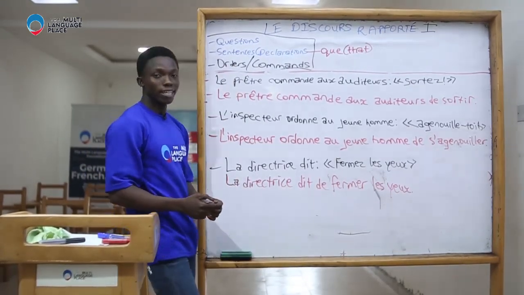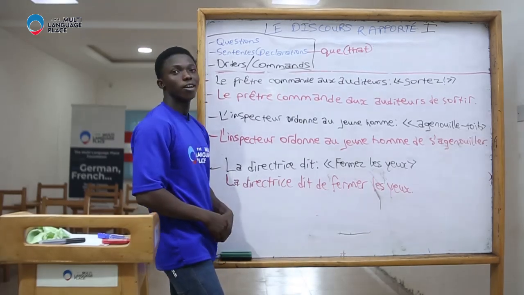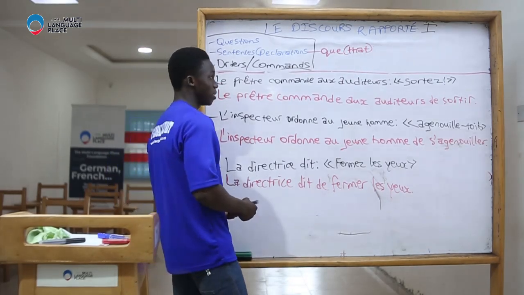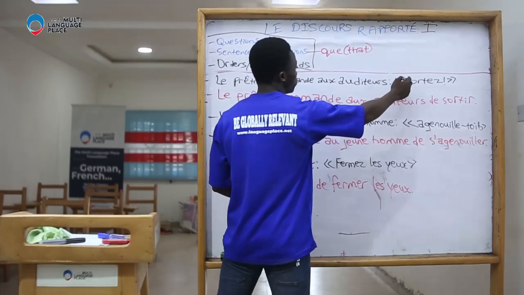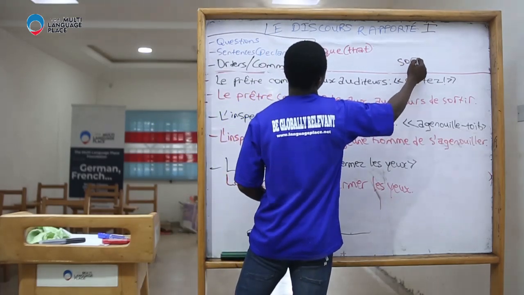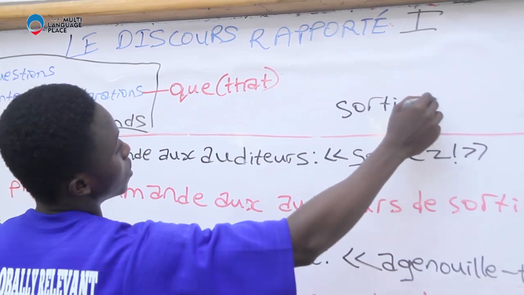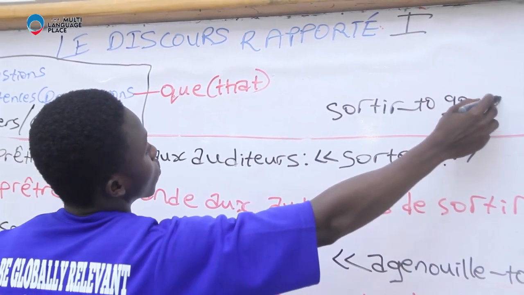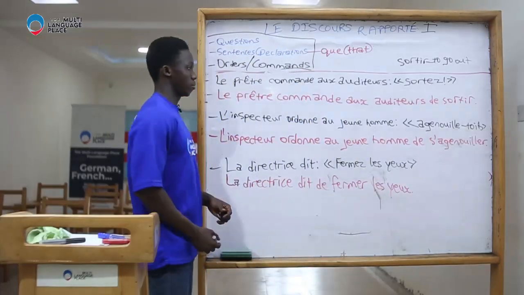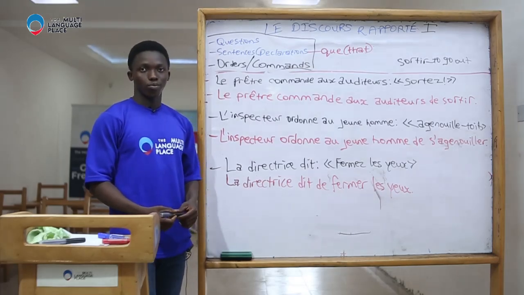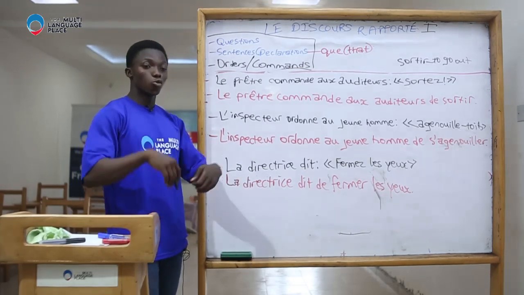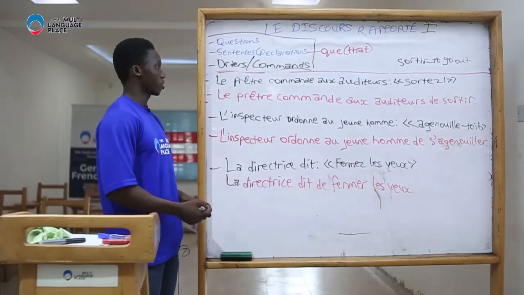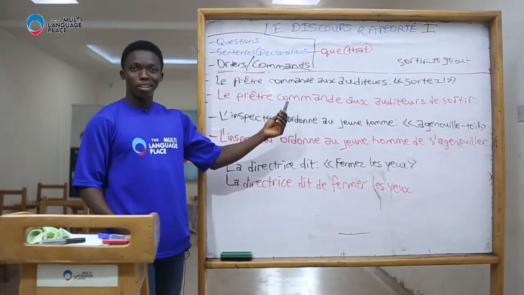First one, le prêtre commande aux auditeurs, sortez. Sortez means go out. That is an imperative form of the verb sortir. Sortir means to go out. So, le prêtre commands, go out. That is, go out everyone. Sortez. How do I report that?